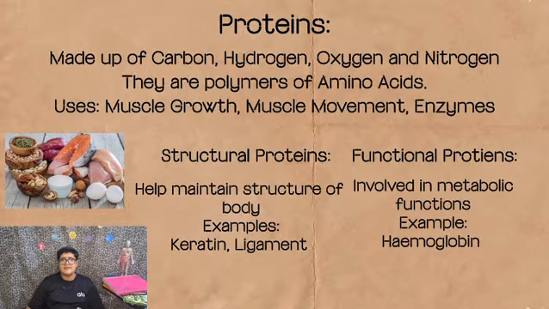If we talk about sources of proteins, there are multiple sources. For example, nuts, milk, fish, pulses, and meat are good sources of proteins. Now, another question: how much protein does our body need, or how much protein do we need to intake? It totally depends on your height. For example, if your height is 157, take the last two digits of your height, 57. So you need 57 grams of protein.